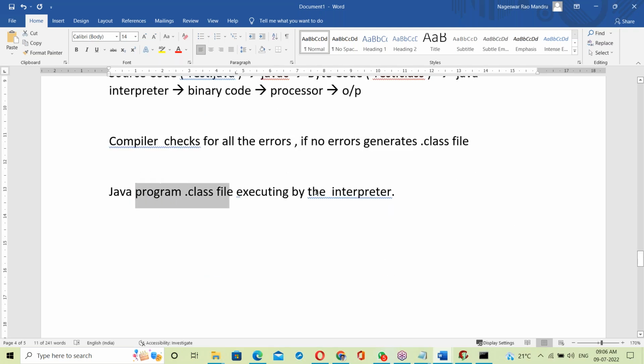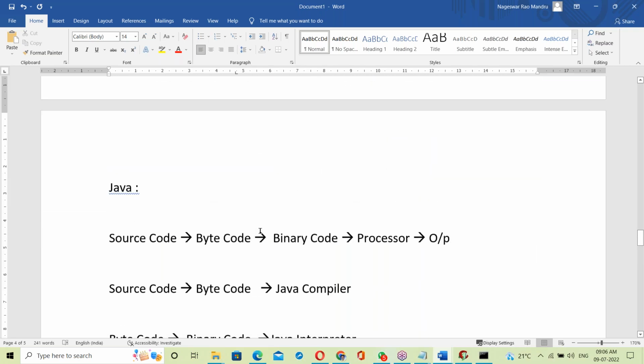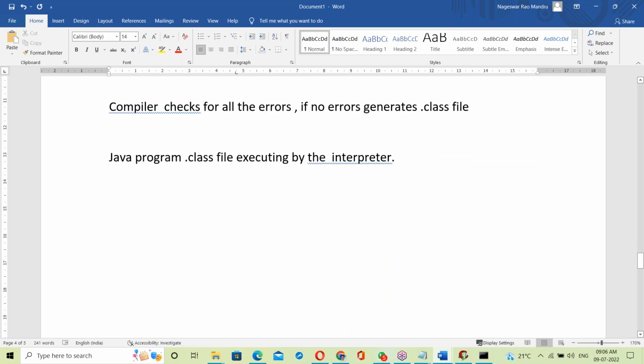Yes, actual program execution by the interpreter. That's it here. Now Java depends on what? Is it compiler or interpreter? Now you have to decide it. I have explained very clearly about Java. Now you tell me: Java depends on what? Is it compiler based or interpreter based or both?